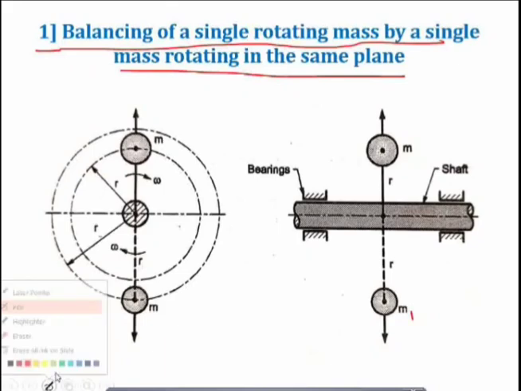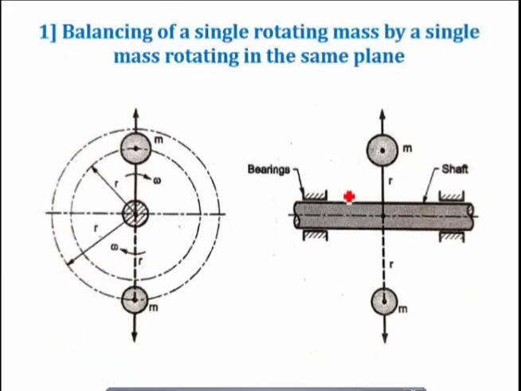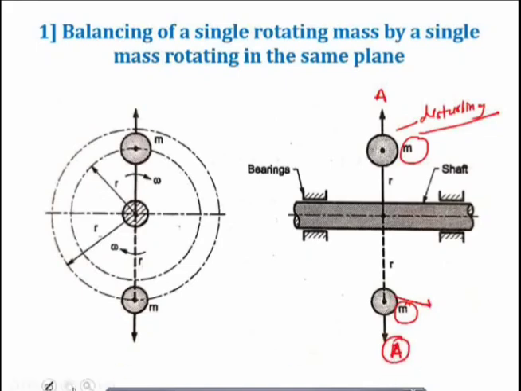So we have to balance this mass m, which is nothing but a disturbing mass, by placing another single mass which is rotating in the same plane. Let us say this is rotating in the plane A. So this other mass which we provide to balance the system should also rotate in the same plane, that is plane A.